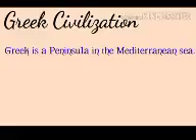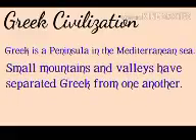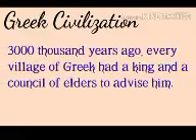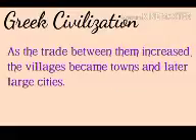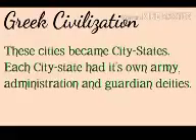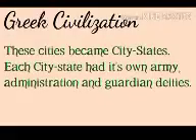Now let us learn about Greek civilization. Greece is a peninsula in Mediterranean Sea. Small mountains and valleys have separated Greek from one another. Greeks belong to a European race. 3,000 years ago, every village of Greece had a king and a council of elders to advise him. As the trade between them increased, the villages became towns and later large cities. These cities became city-states. Each city-state had its own army, administration and guardian deities.